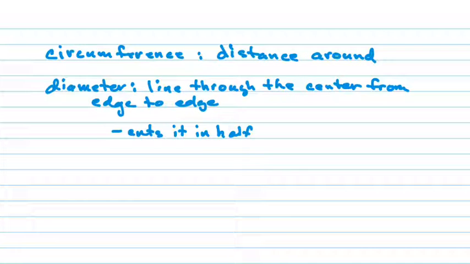We good there? So the circumference is the distance around. Diameter is a line that goes straight through.